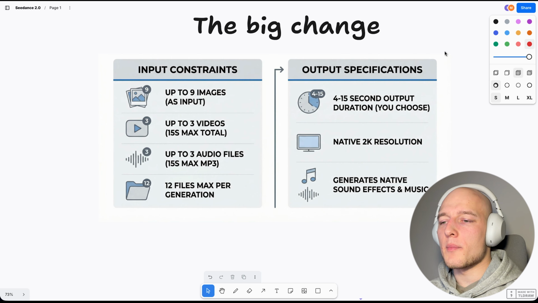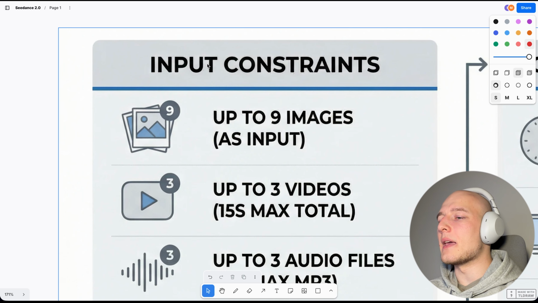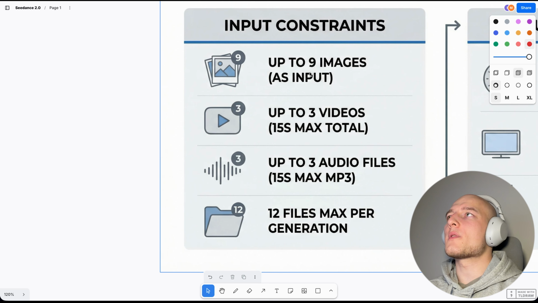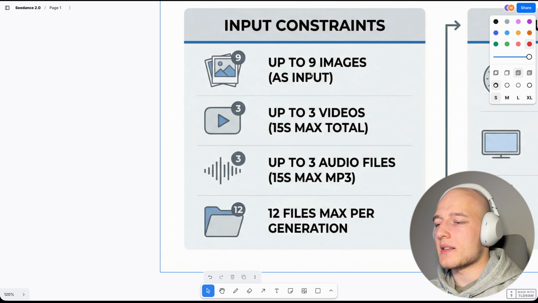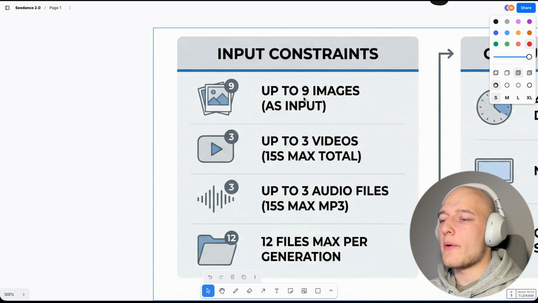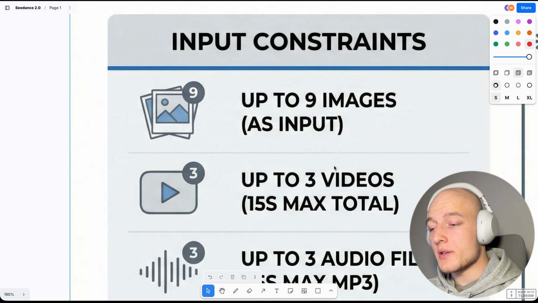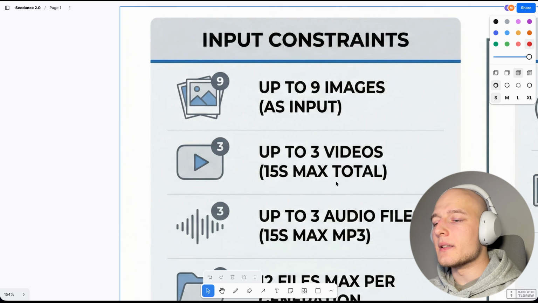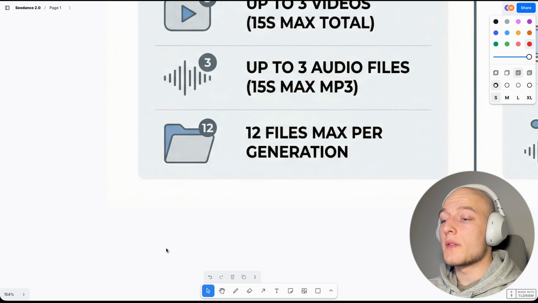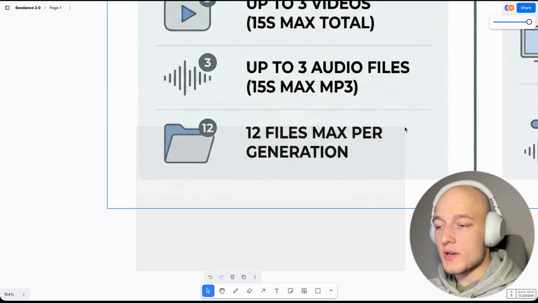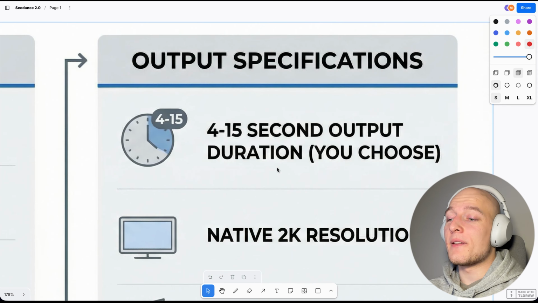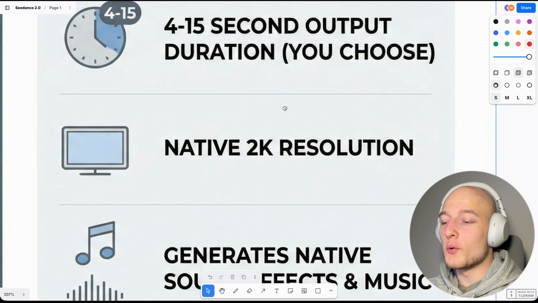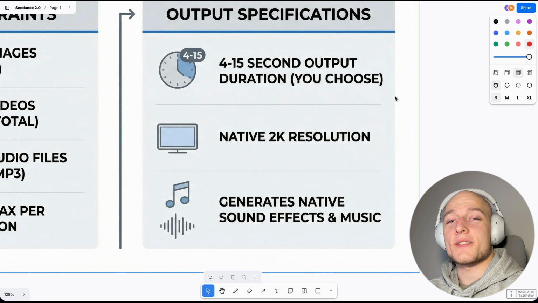Why is this getting so much hype? Well, a big reason for it is the input constraints, meaning you could always add reference images, videos, etc. into your AI videos. However, Seedance allows up to 9 images or up to 3 videos or up to 3 audio files, but it also gives you the ability to add all 3 of these formats with 12 files max per generation, and that allows you to output an up to 15-second video in native 2K resolution, and of course that's with sound effects and music.